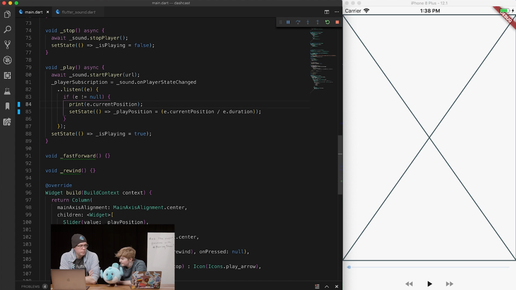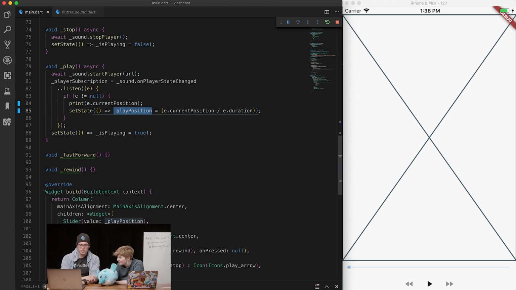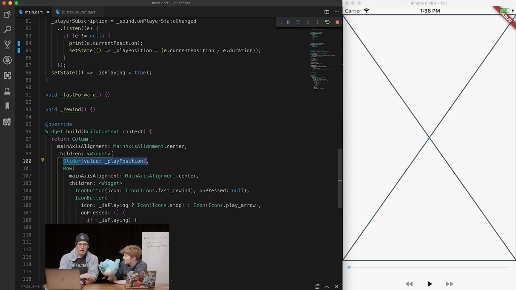Now, I'm going to mute this unless you really want to listen to some more music. But how will we know if it works? Because we have a set state and play position, you're just going to look for the slider and the state of the buttons changing to see that it works. Well, maybe the slider might actually update now.